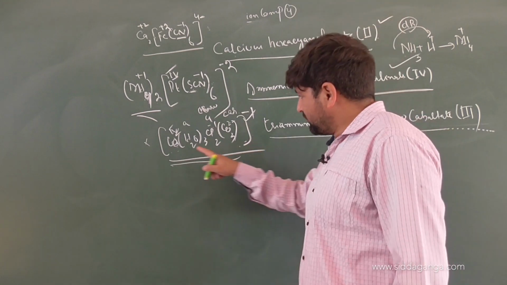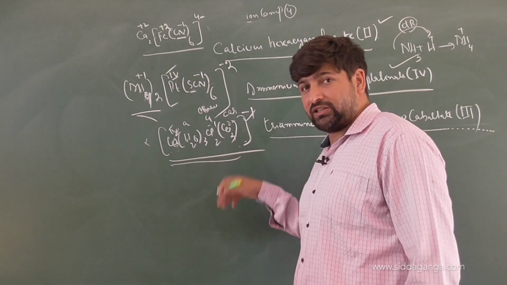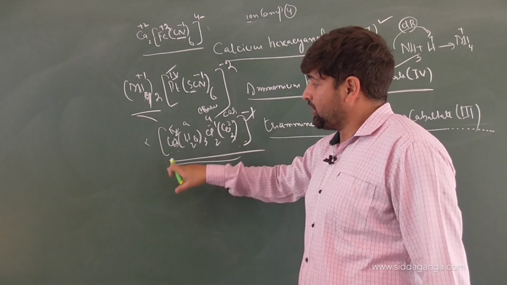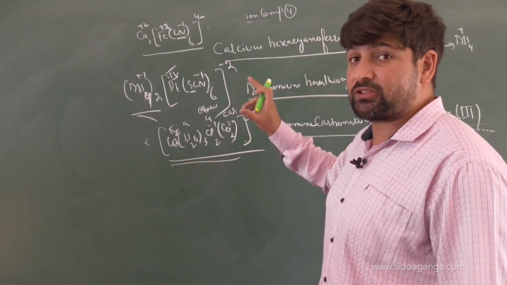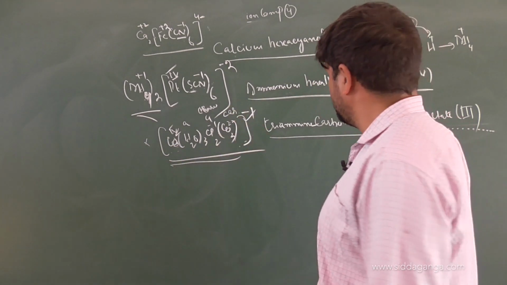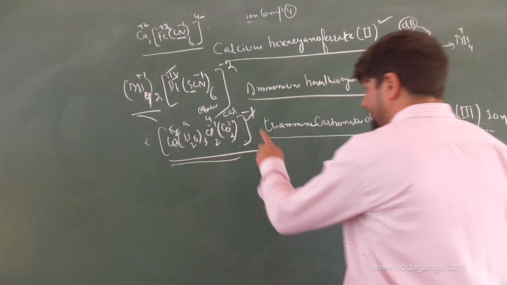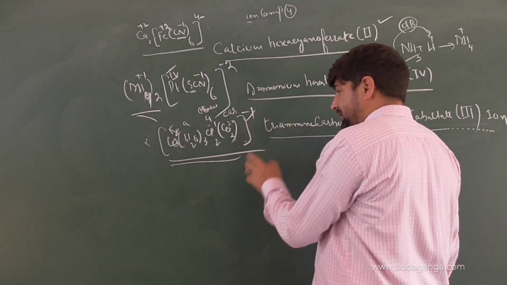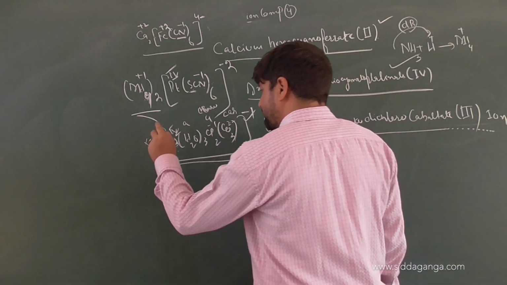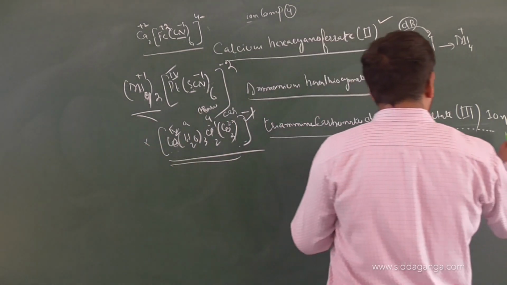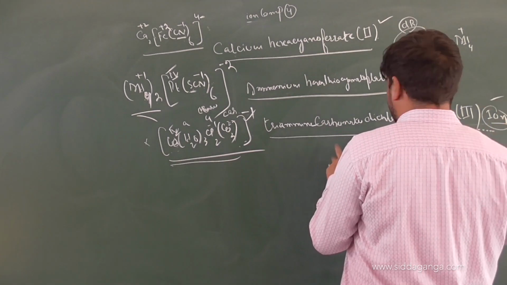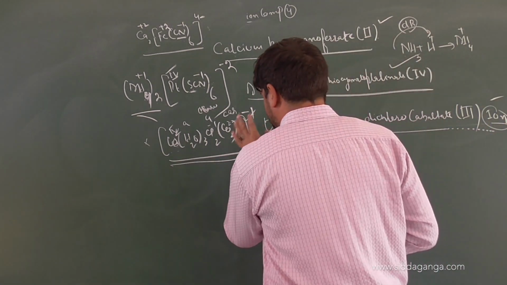Because when you put this particular complex in the medium, since you have not shown any counter ion, 100% it will show conductivity. That means there is a charge. So you need to mention "ion" at the end, because when there is a negative or a positive charge on the complex without mentioning the counter ion, instead of mentioning the counter ion, we are mentioning "ion" at the end, indicating that there is some charge on the complex.